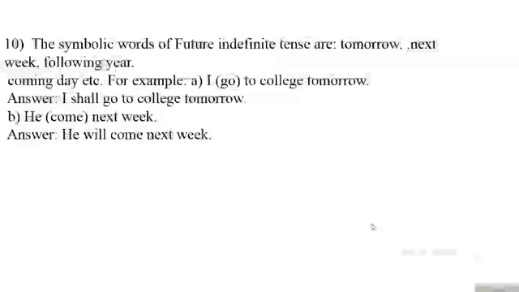The correct answer: I shall go to college tomorrow. He come next week. Next week is a symbolic word of future. So the sentence will be in future indefinite tense. The verb that is kept in bracket is in wrong position. So the correct form of the verb will be: he will come next week.